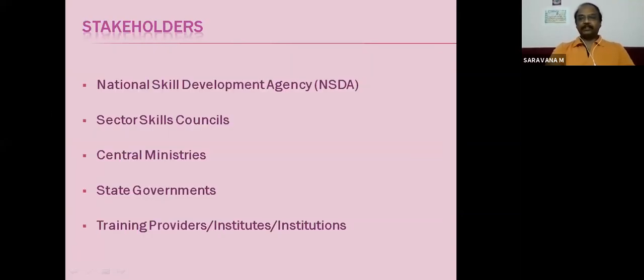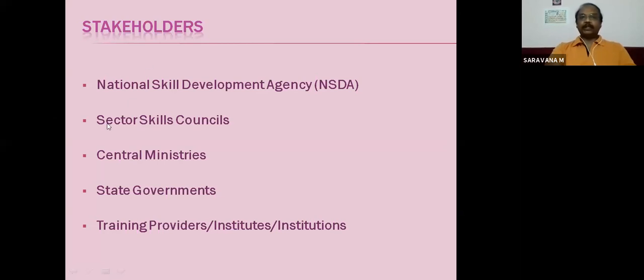Then stakeholders. So who are the responsible people, responsibilities to achieve the NSQF in a successful manner? I know so many people or organizations or officers play a very important role. So they are considered as stakeholders who are responsible to achieve this NSQF in a successful manner.